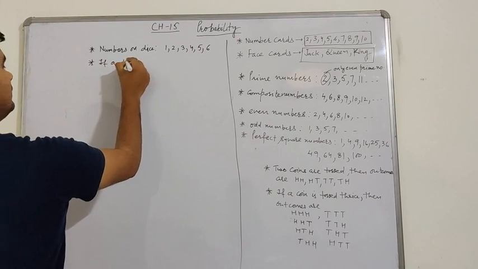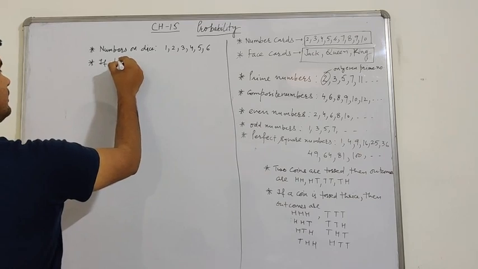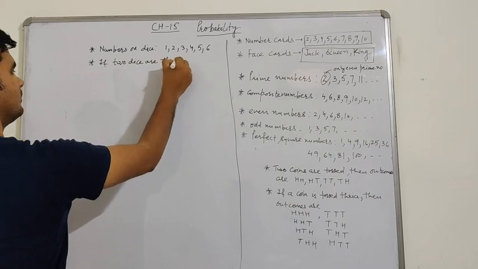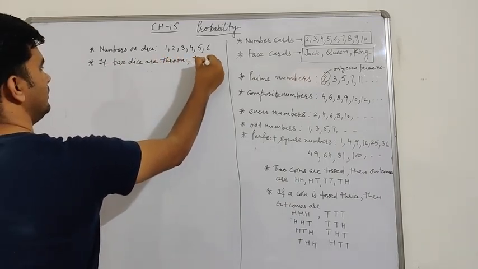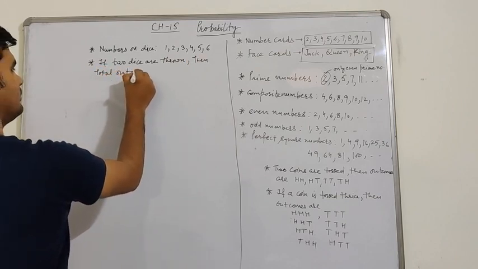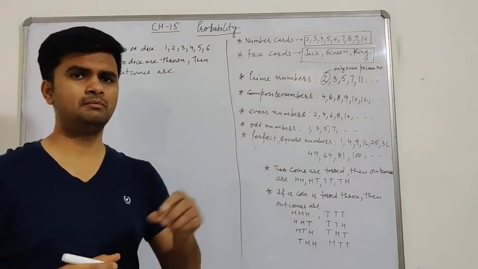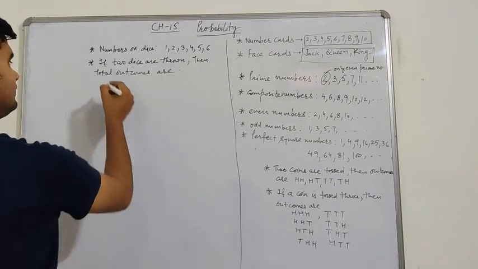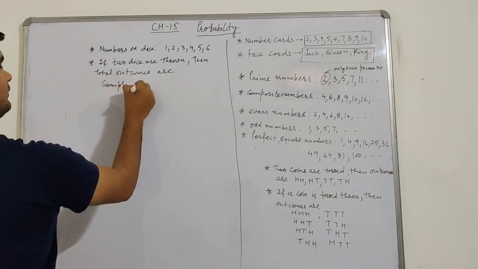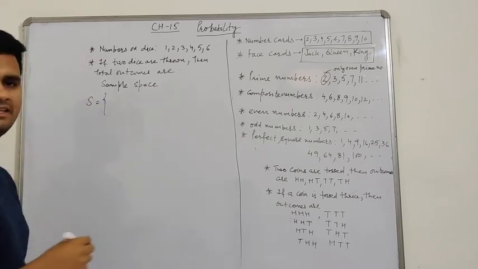If two dice are thrown, then the total outcomes are, and there is a particular term for total outcomes in mathematics. It is called the sample space. What is it called? Sample space, and it can be written with S.